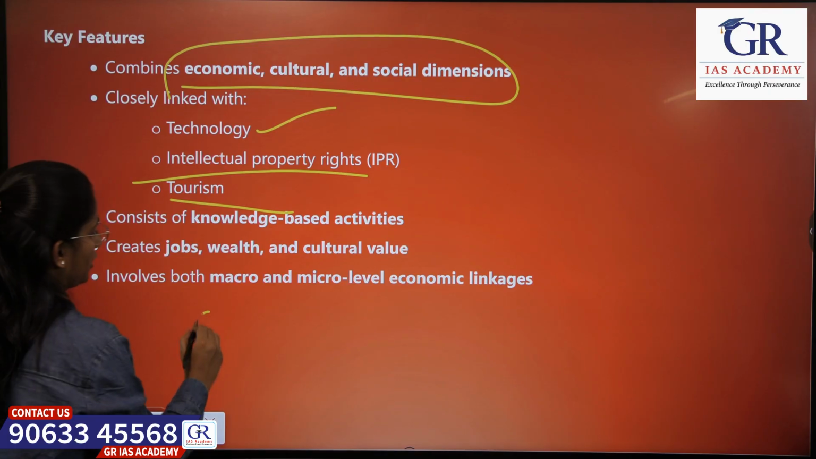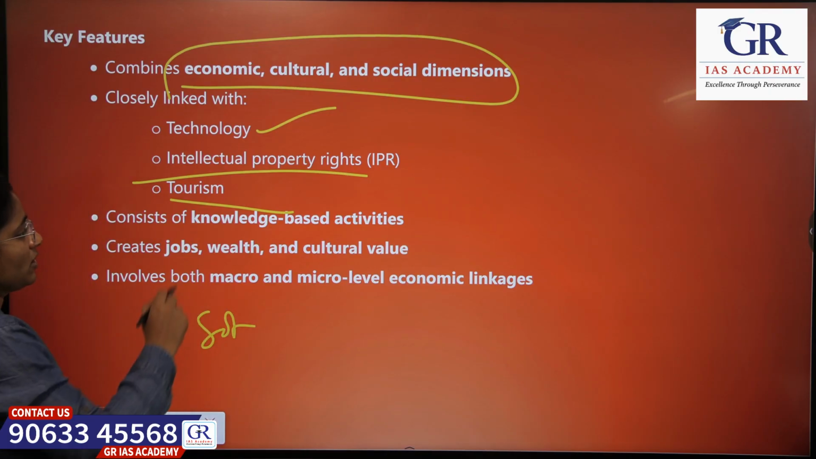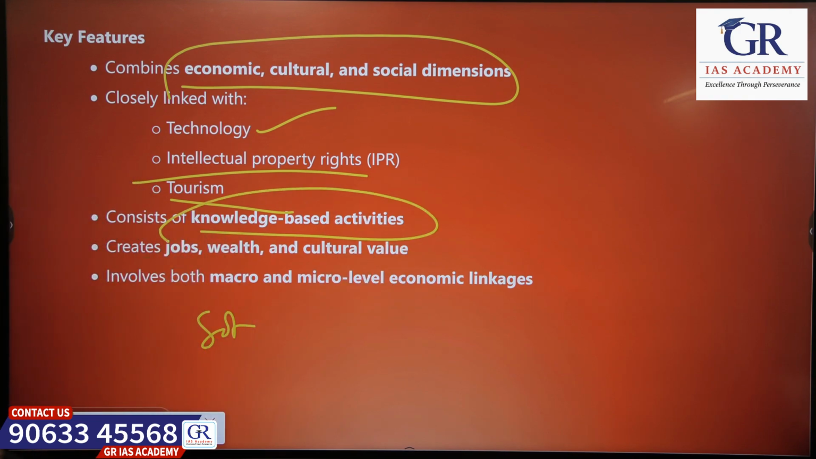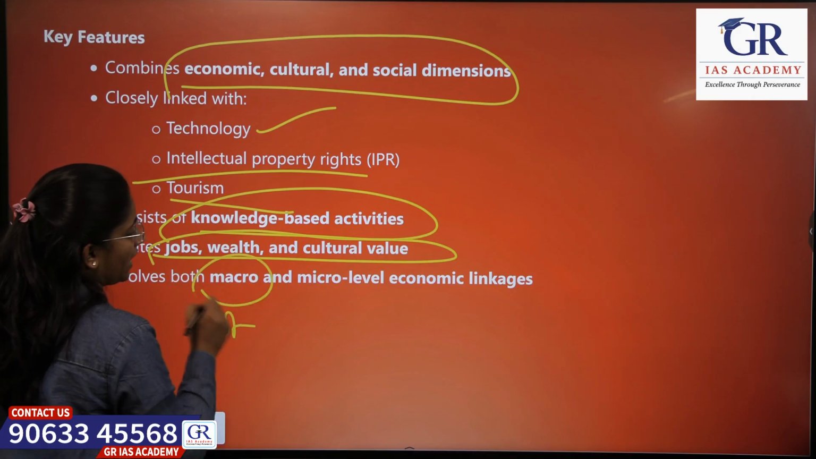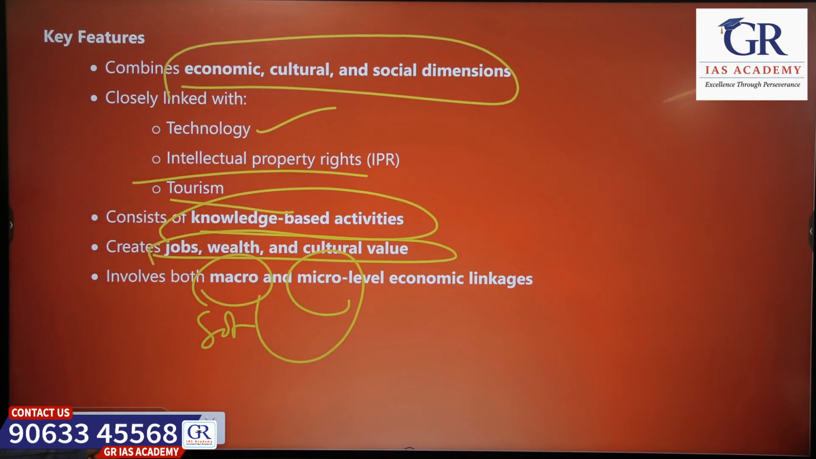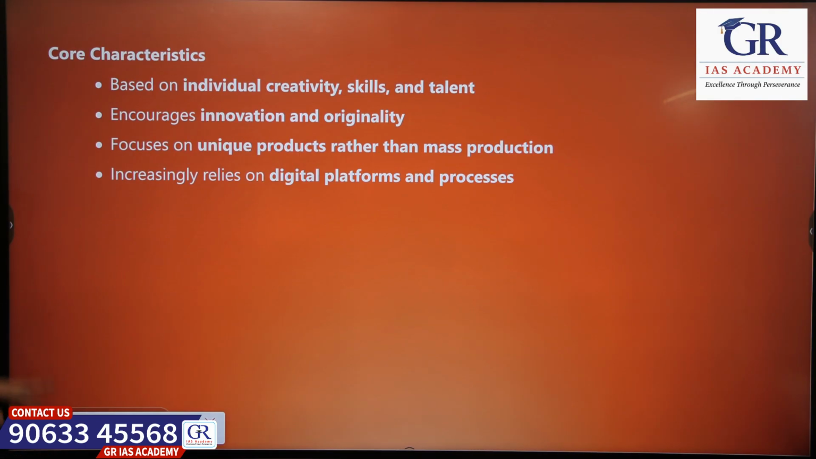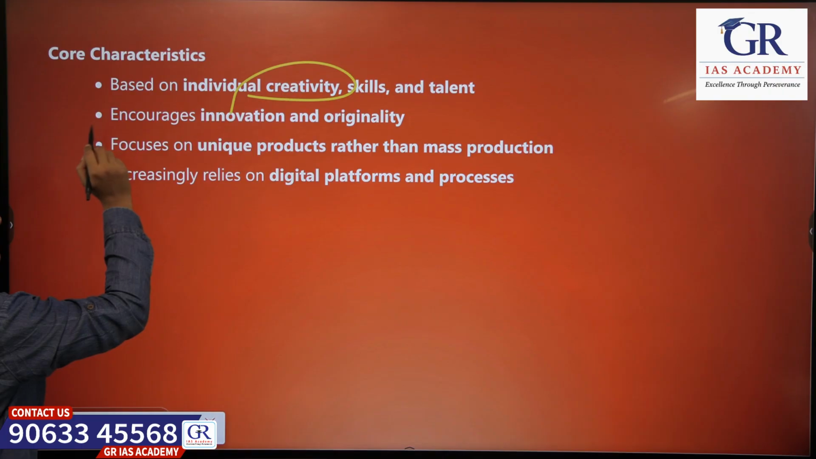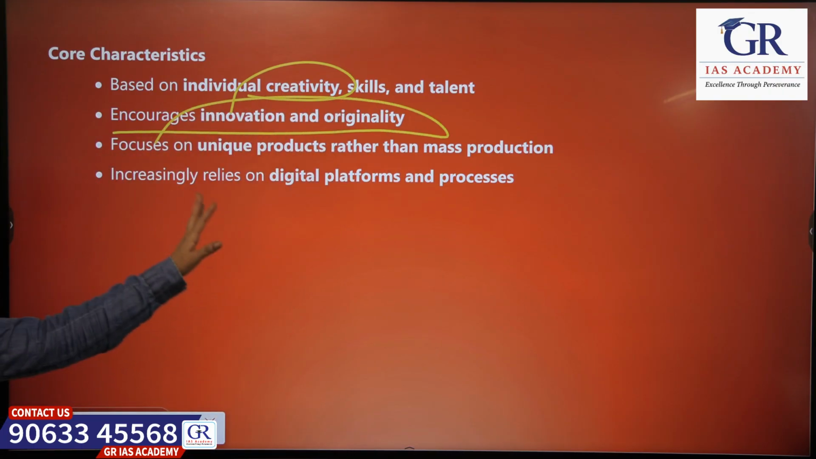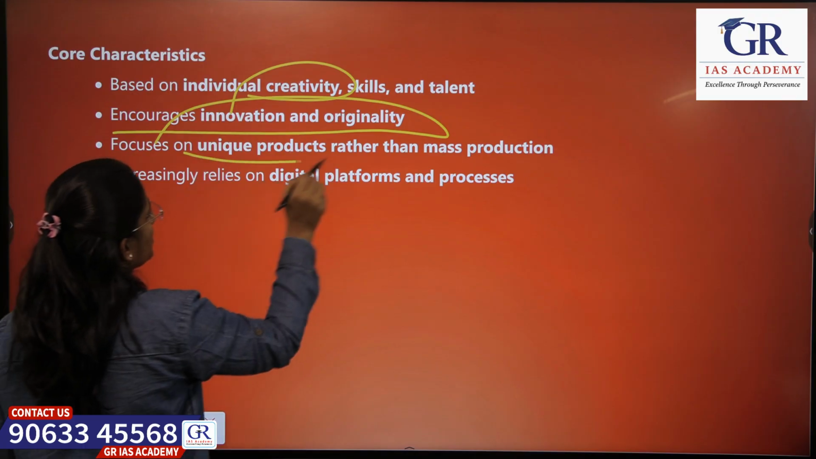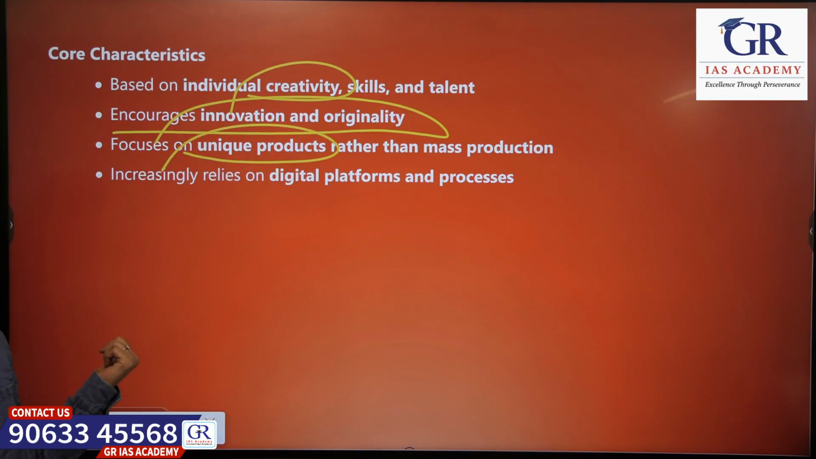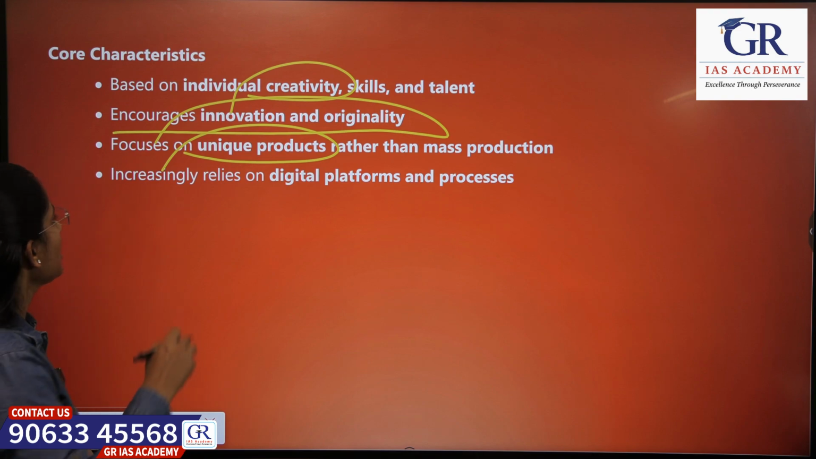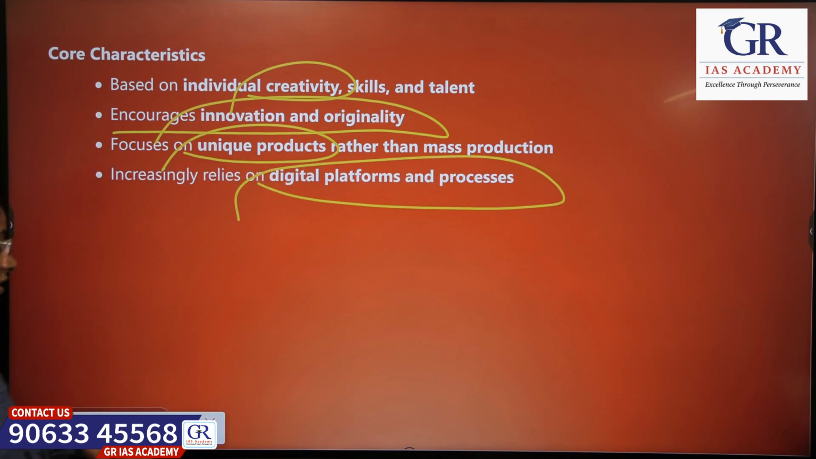We just said software is also part of the orange economy. So knowledge-based activities will be there. They create jobs, wealth and cultural value for many people. There can be both macro level and micro level economic activities. So what are its important characteristics? It is based on the creativity, skills and talent of the individual and encourages originality and innovation in individuals, focuses on special unique products, not on bulk mass products, and relies on digital platforms and processes.